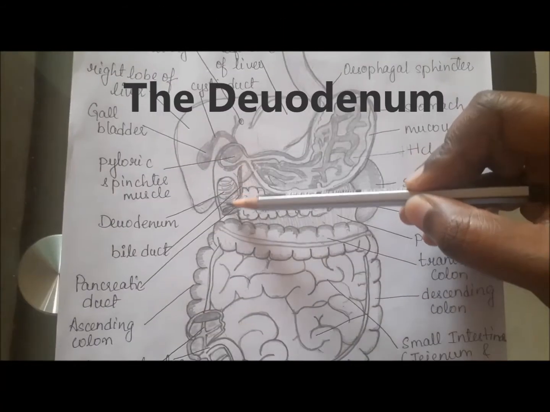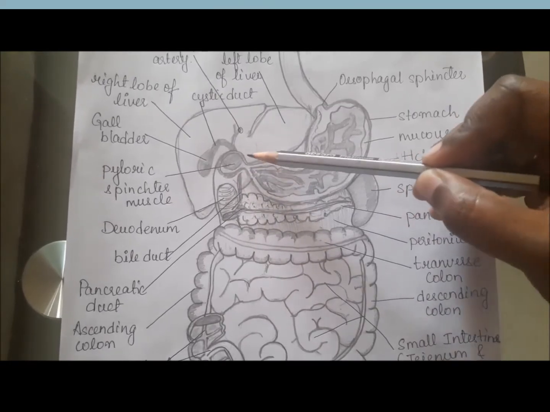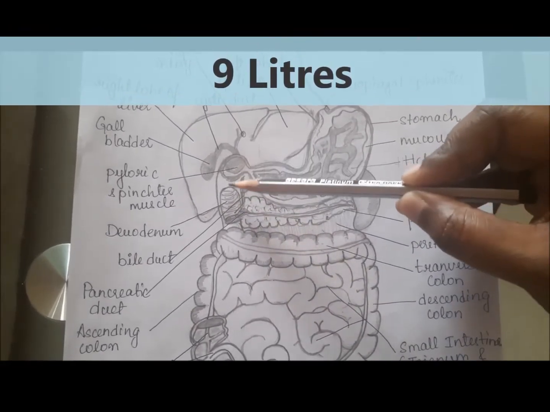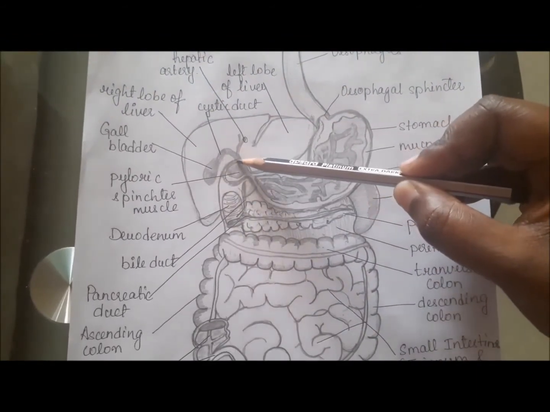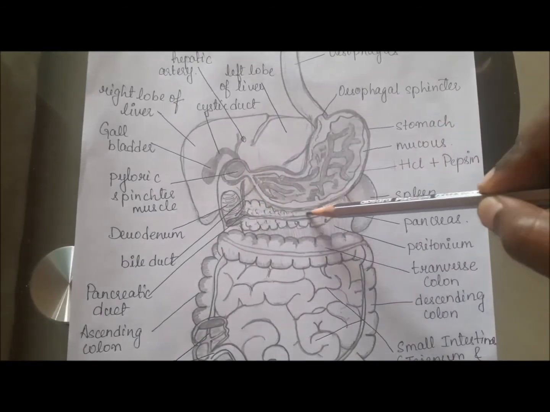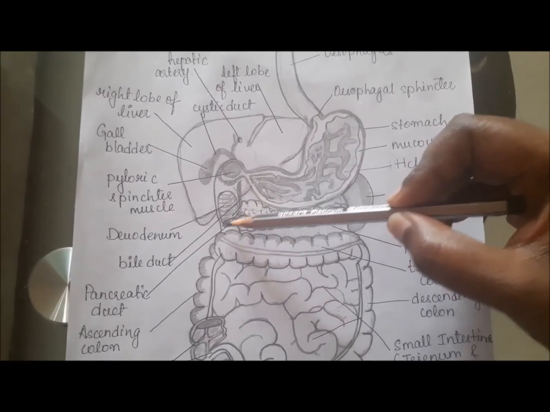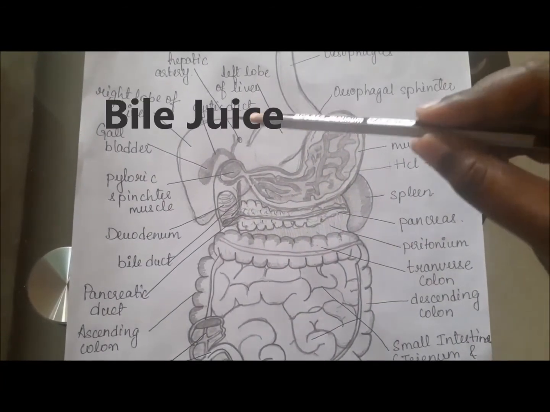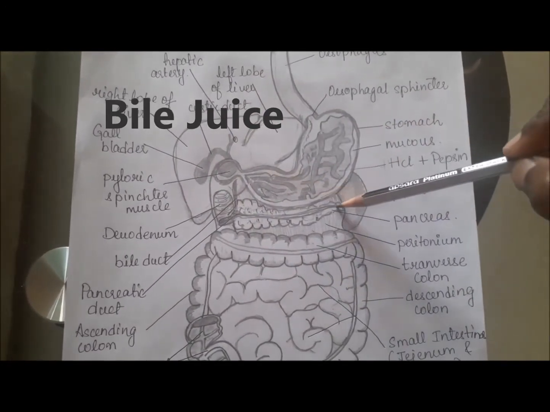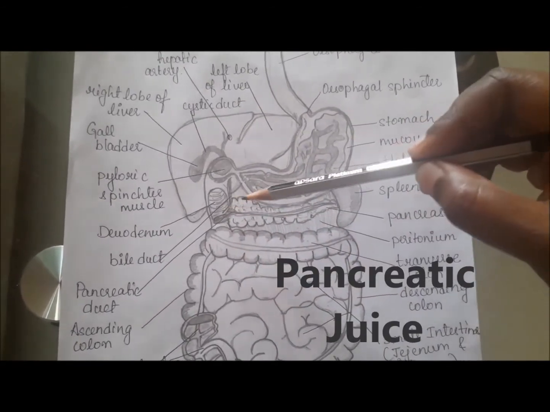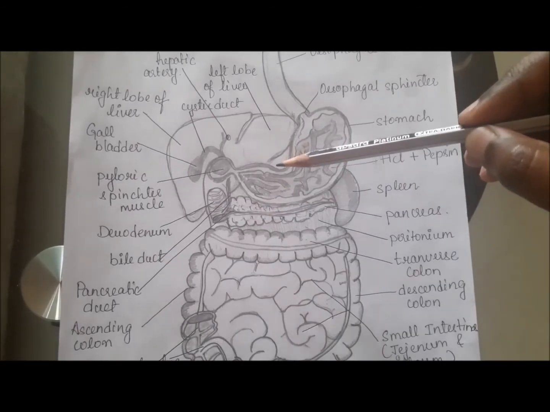The duodenum in detail. We have about 9 liters of liquid flowing into the duodenum every day. The bile juice from the liver and the pancreatic juice from the pancreas are secreted into it through a duct. The bile is used to break down fat or lipids into fatty acids, and the pancreatic juice aids in the breakdown of proteins, lipids, and carbohydrates.